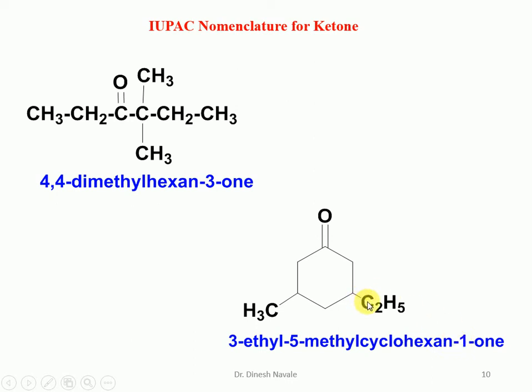The position of ethyl is carbon number 3, and methyl is carbon number 5. But ethyl will come first alphabetically. So the IUPAC nomenclature is going to become 3-ethyl-5-methylcyclohexan-1-one. Numbers and words should always be separated by a hyphen.